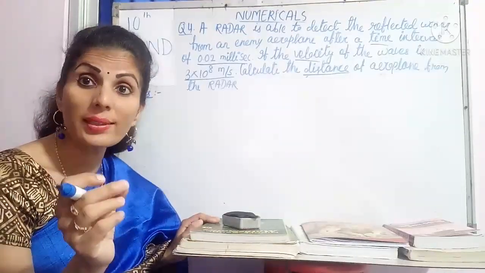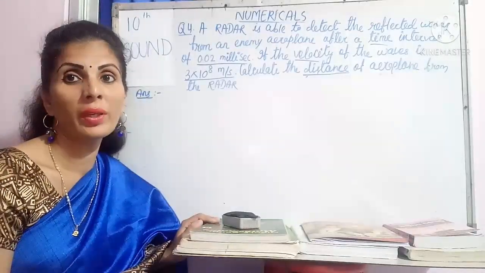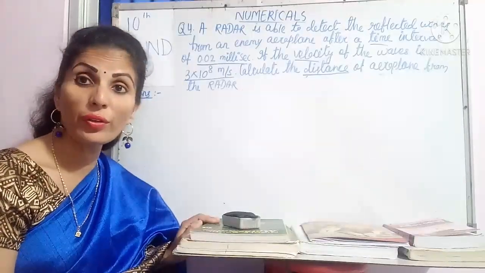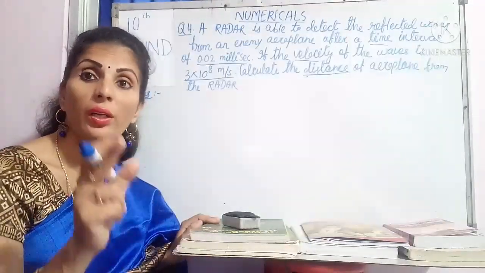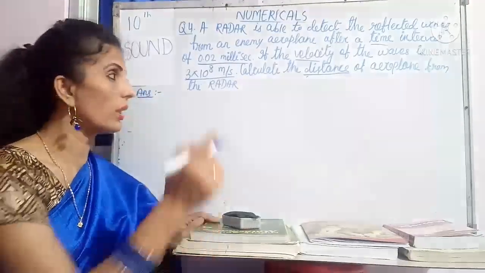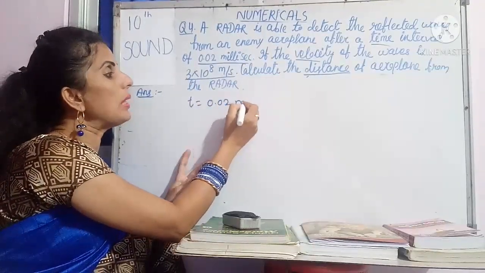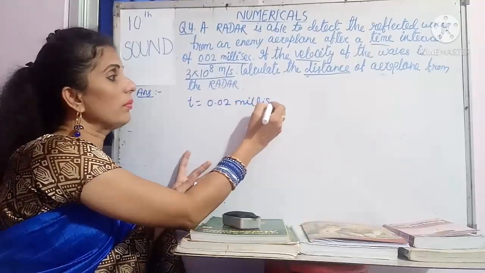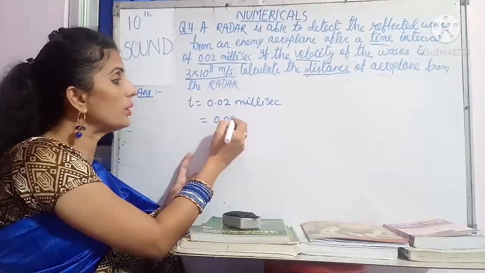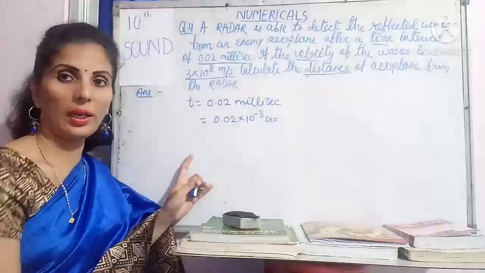But your trick is that you have to know whether the units are the same or not. Here it is meter per second, and here it has given millisecond. So if you only divide, your answer will be wrong. You have to convert millisecond to second. So now write T is equal to 0.02 millisecond. Means in seconds, that is 0.02 into 10 to the power minus 3 second. This is the relation.